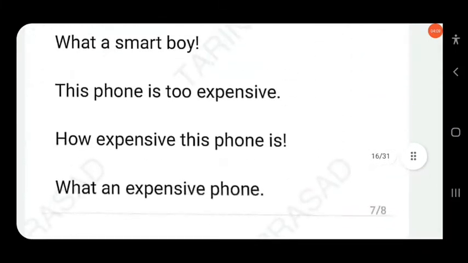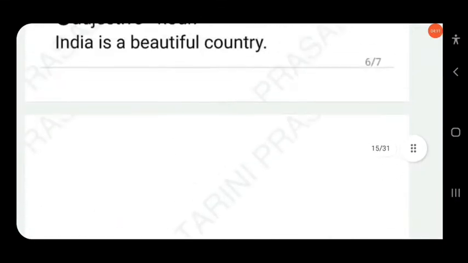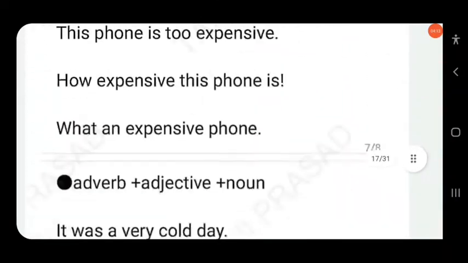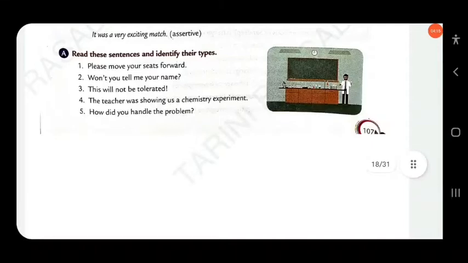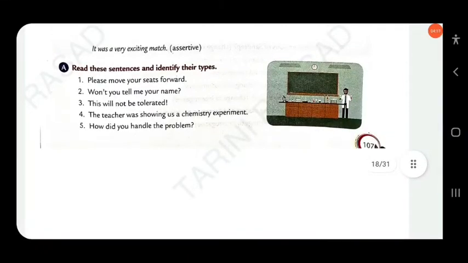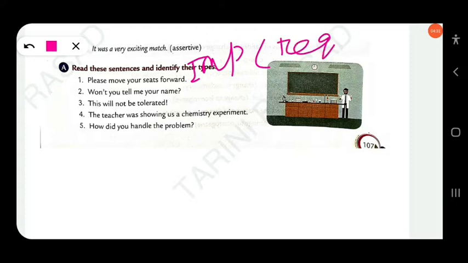Okay, then let's discuss the exercise. Read these sentences and identify their types. Please move your seats forward. This is an imperative sentence, so you have to write imperative, and also write yes. It is one type of request, as the word please is used.